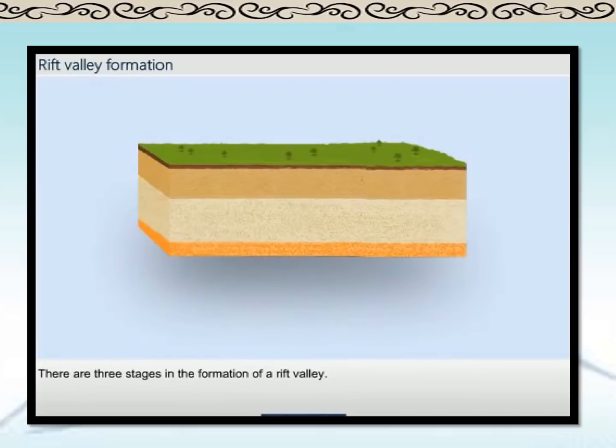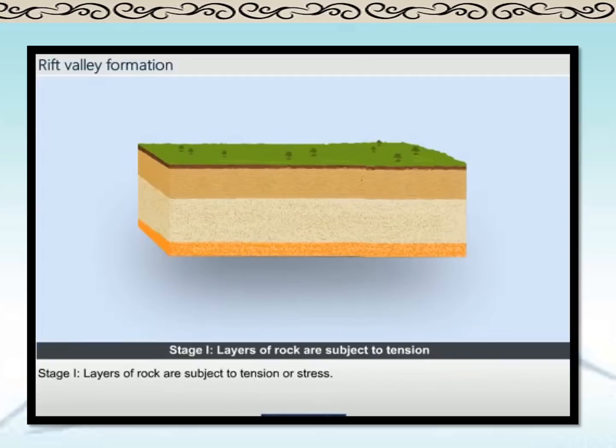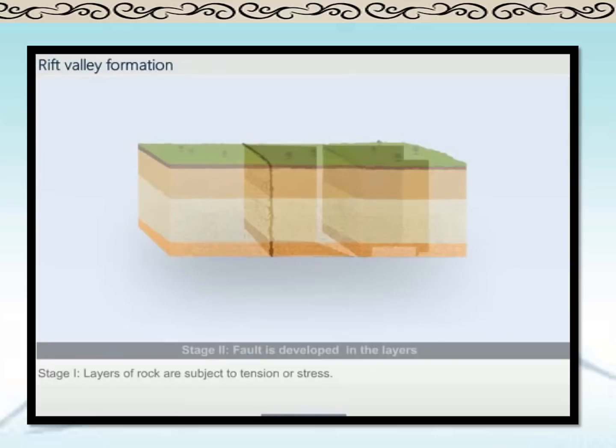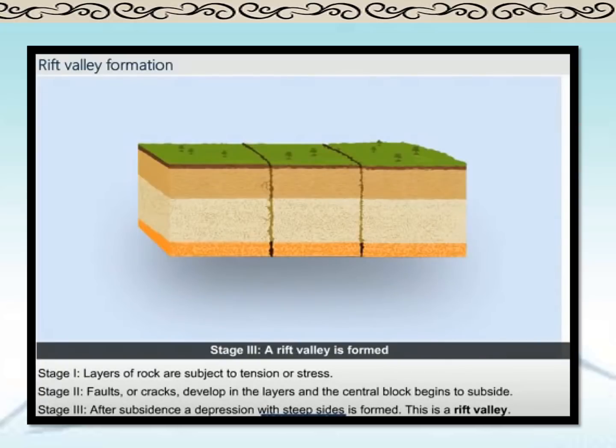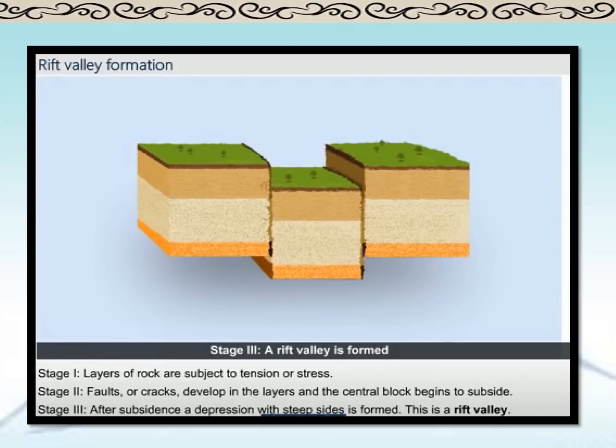You can see here students, there are 3 stages in the formation of a rift valley. The first stage is when the layers of the rock are subjected to tension or stress. In the second stage, faults or cracks develop in the layers and the central block begins to subside. The third stage is after subsidence, a depression with steep sides is formed. This is a rift valley.